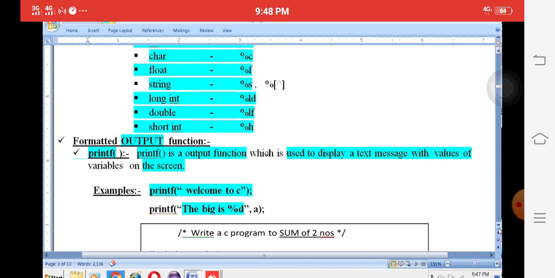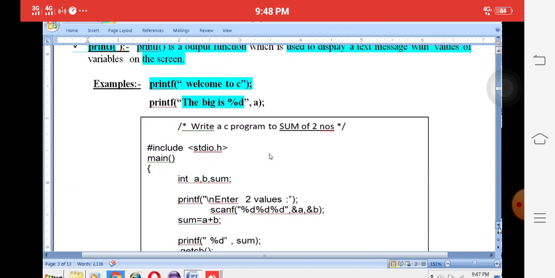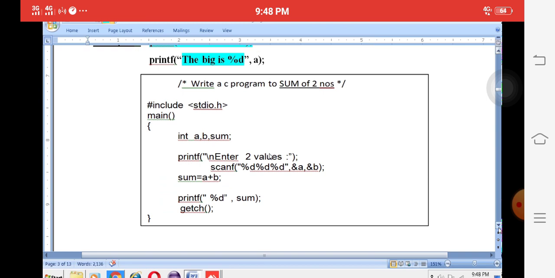Okay, we will write a simple small program, with the help of which we will get the 10 marks. For example, the sum of two numbers. Our program is called sum of two numbers. Simply a, b, sum are three variables, and they are integer variables. The printf function simply prints the message on screen: enter two numbers. The scanf function accepts values. How many values are we going to accept? Only two values.